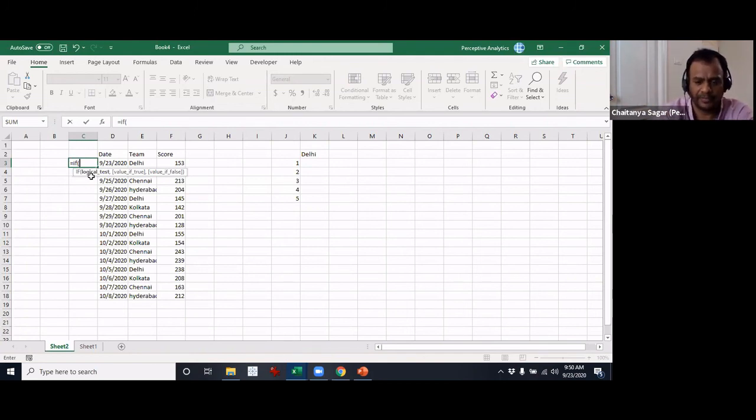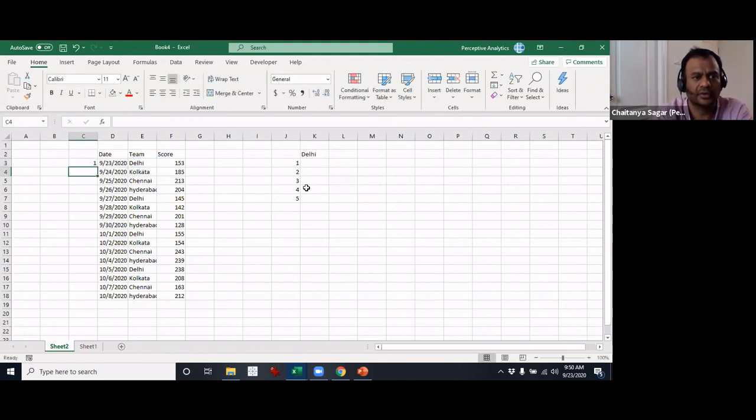If this cell equals this cell, and I'm hitting F4 for the lookup one, then I would like to look for the maximum, max of this plus 1, otherwise we'll just mark this as 0.